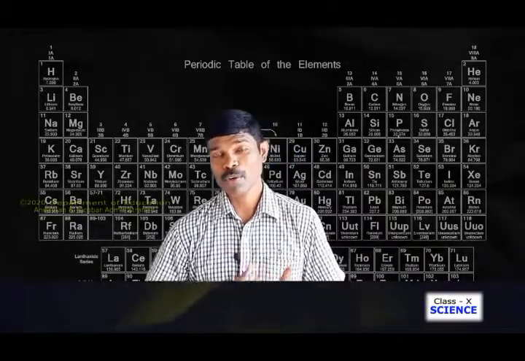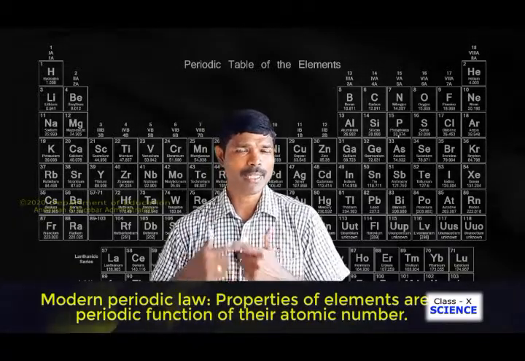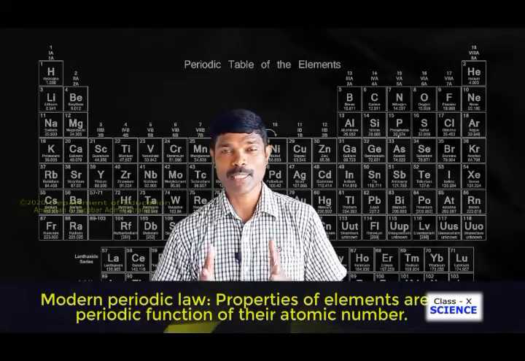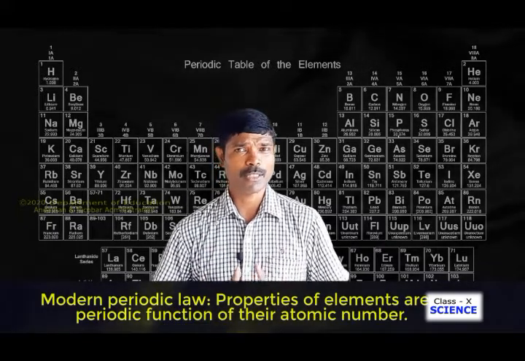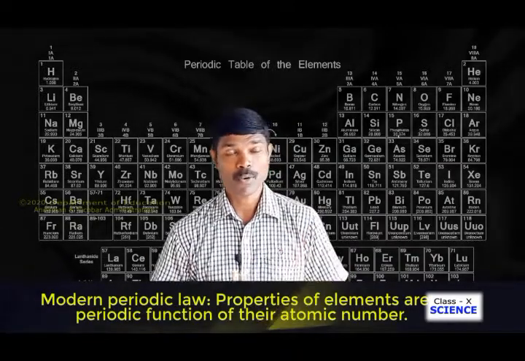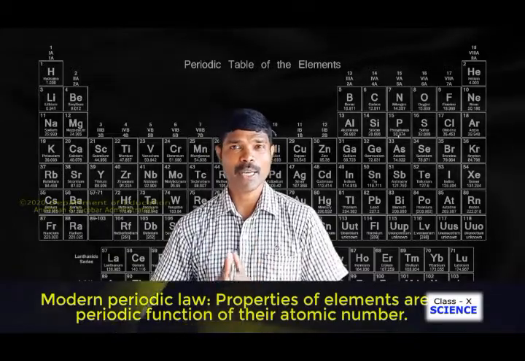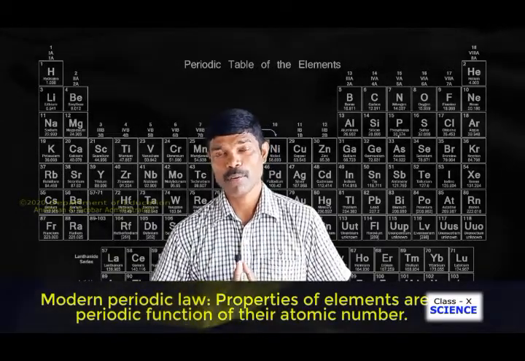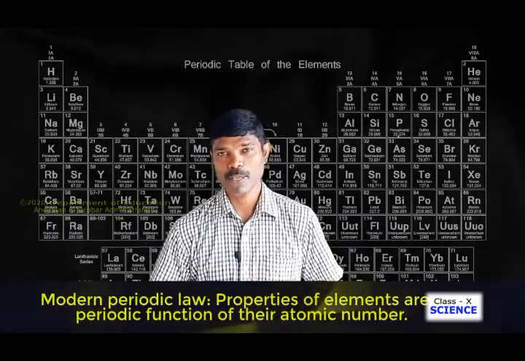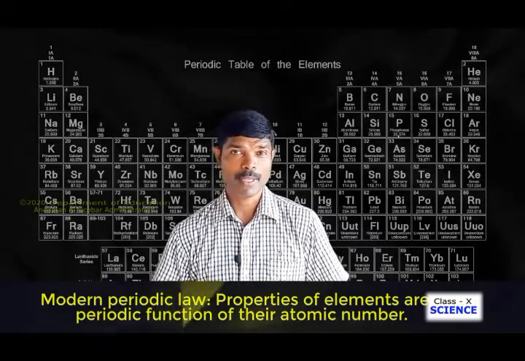According to the modern periodic law, when the elements are arranged in increasing order of atomic number, the properties of the elements get repeated. On the basis of this, Henry Moseley found a table in which the elements could be arranged, and still today we are following the modern periodic table, overcoming the drawbacks of Mendeleev's periodic table. Now let us see what the achievements of the modern periodic table are.